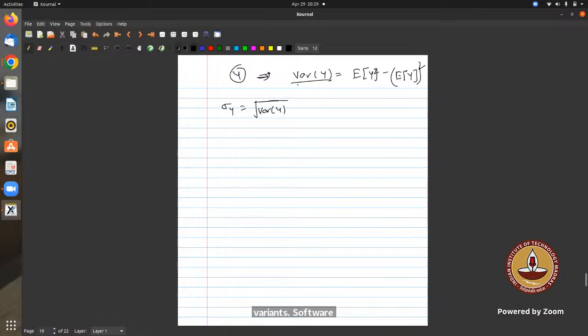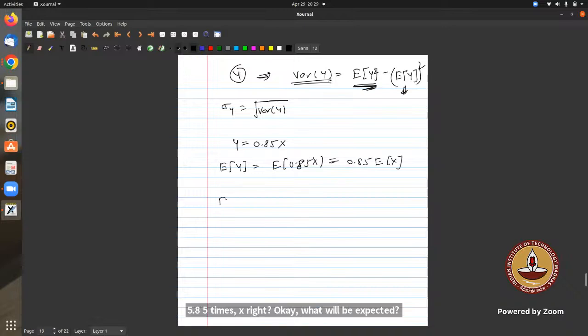So I first need to find variance of Y. For that I need expectation of Y square and expectation of Y. Y is 0.85 times X. So expectation of Y will be 0.85 times expectation of X. Expectation of Y square is expectation of (0.85 X) whole square, which is 0.85 square times expectation of X square.